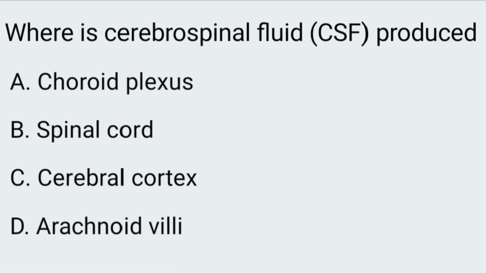Pineal gland. Next question. Where is cerebrospinal fluid, CSF, produced? A. Choroid plexus, B. Spinal cord, C. Cerebral cortex, D. Arachnoid villi. The correct answer is option A, choroid plexus.